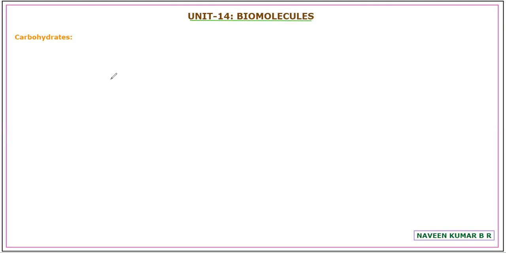Then for oligosaccharides, we discussed disaccharides with lactose, maltose, and sucrose as the important examples. Polysaccharides are classified as homopolysaccharides and heteropolysaccharides, where in a homopolysaccharide the repeating unit is the same, whereas in a heteropolysaccharide it is different.